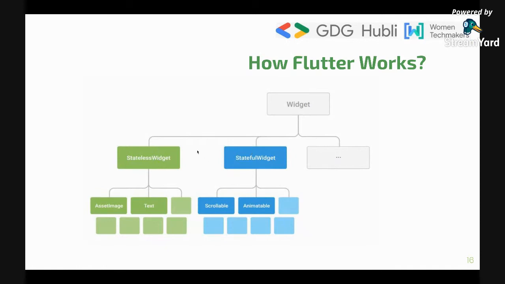So in order to make you understand in a very clear and quick way, what is a stateless widget? A stateless widget will have elements which won't change. You can consider it as a static website. And a stateful widget, you can consider as a dynamic website, where data will keep on changing. But in a stateless widget, data won't change. So I hope you have got a decent idea about what stateless and stateful widgets are all about.